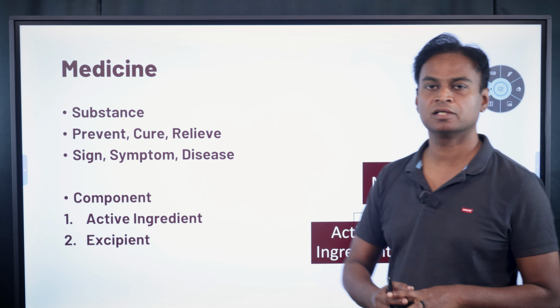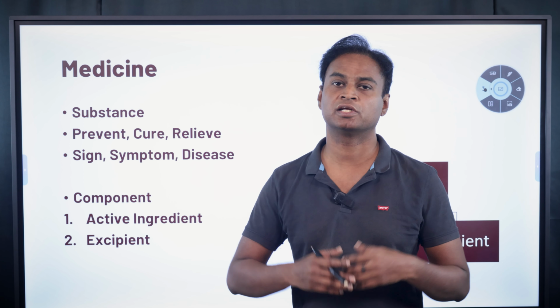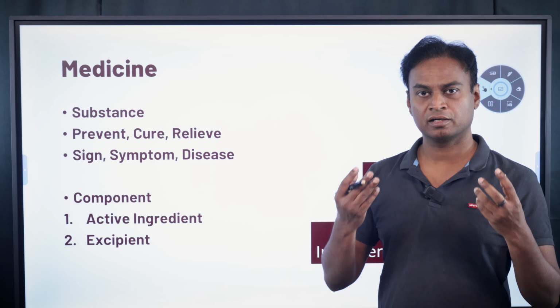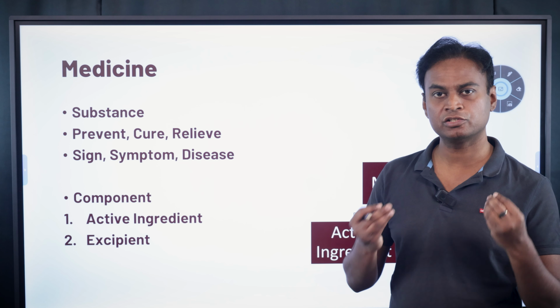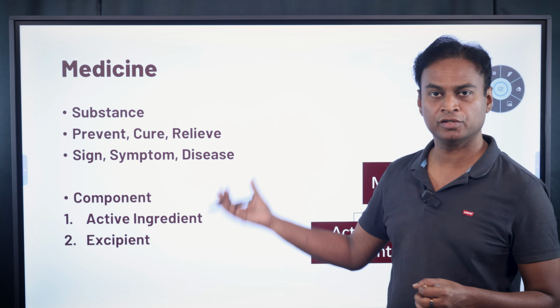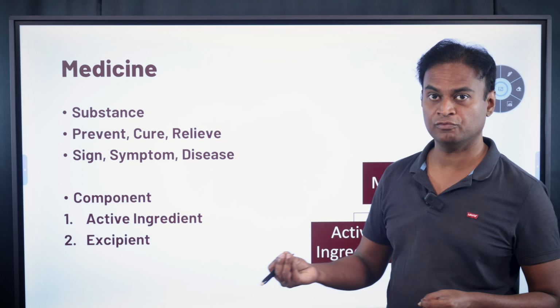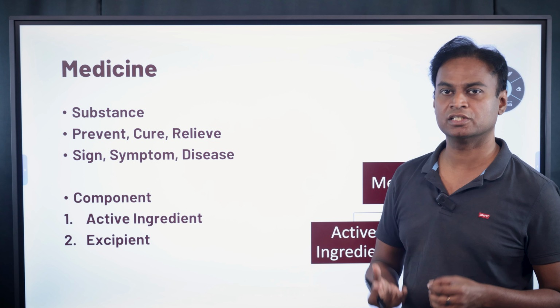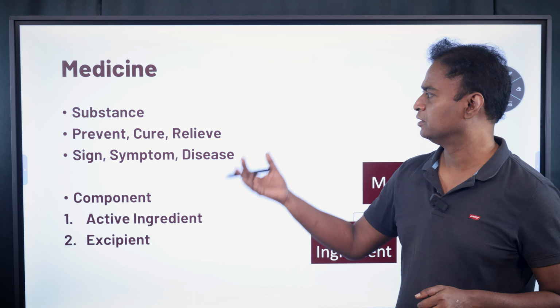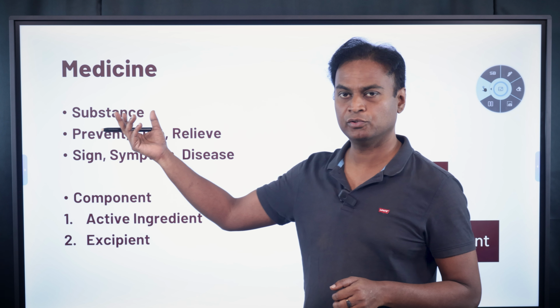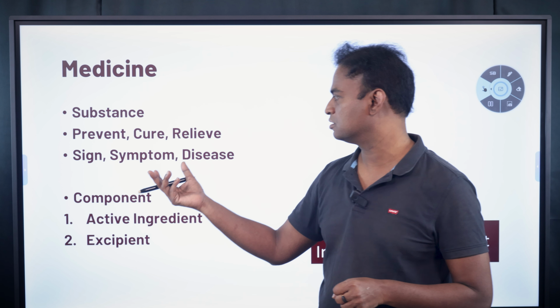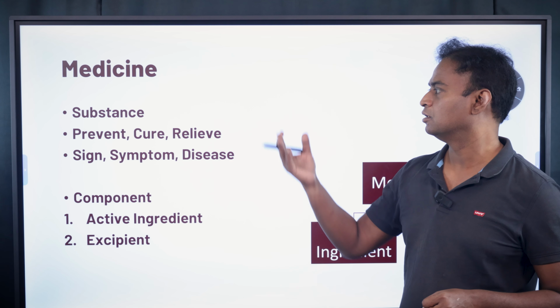One is relief. Sometimes some diseases cannot be cured. For example, HIV cannot be cured, but you can use the medicines for HIV and ensure that you have complete relief. There is no deterioration of your health. So that is known as relief. Without curing, when you relieve just the symptoms, it is known as relief. Any substance that can help you in preventing a disease, curing a disease, or relieving a disease is medicine.